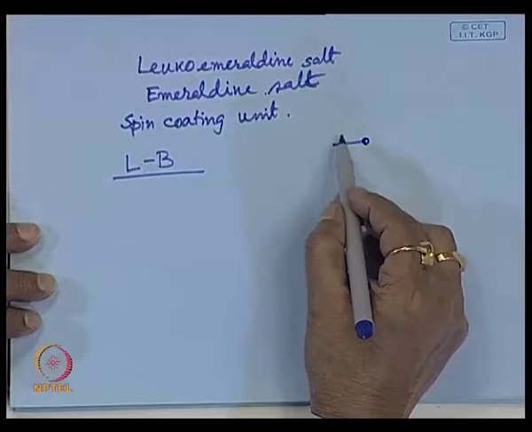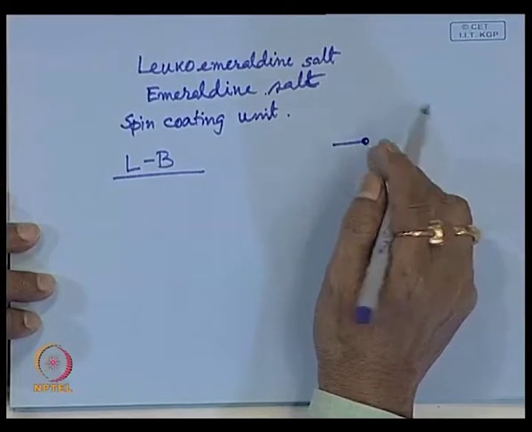So a stearic acid molecule looks like this. You take a solution of stearic acid in chloroform or some organic solvent which is immiscible with water. Chloroform is immiscible with water.